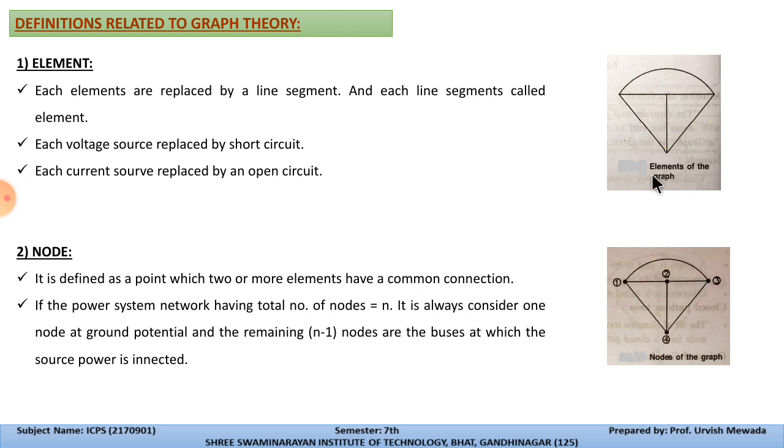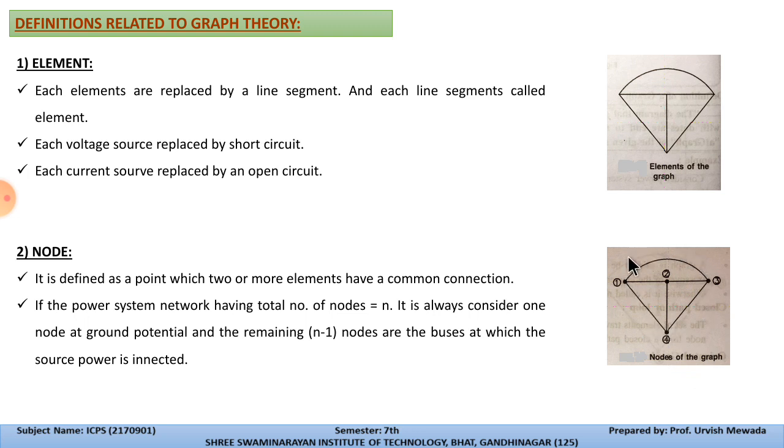So if the power system network has a total number of nodes n, means if this network has 4 nodes, one node is always considered at ground potential. So here we are considering number 4 as the ground potential, and the remaining n minus 1, means 4 minus 1, so 3, are the buses at which the source power is injected.